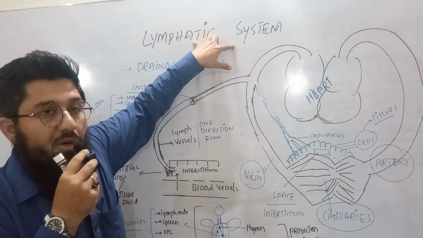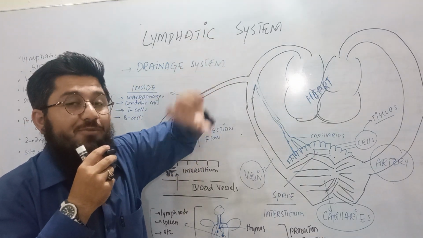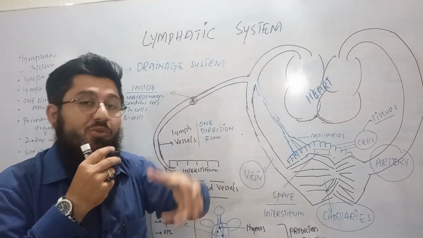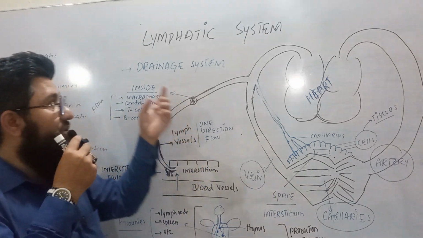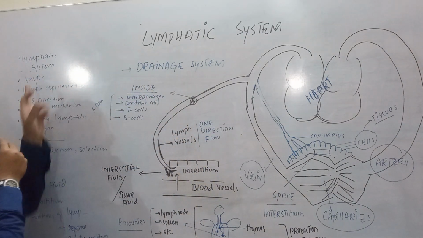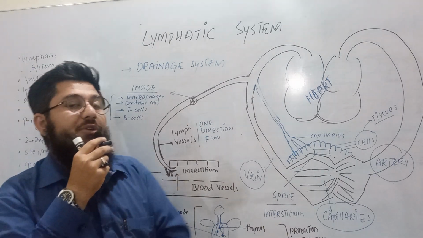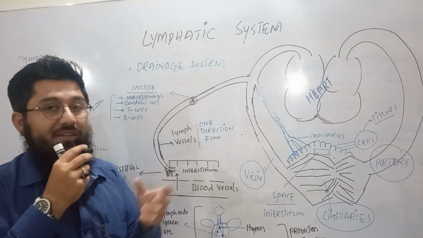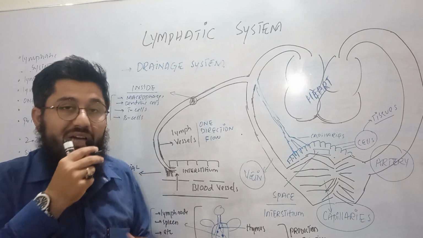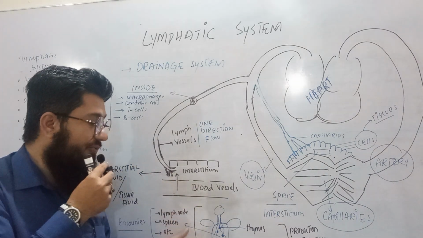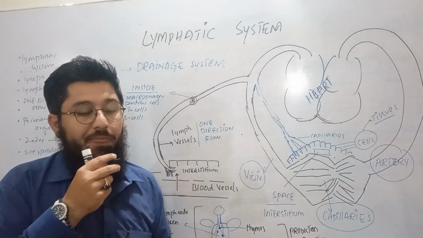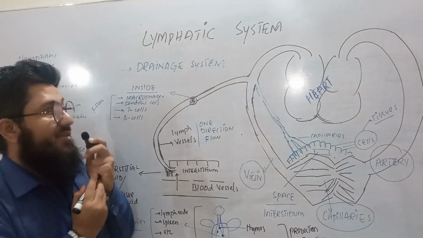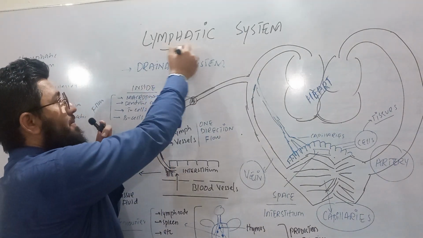This is actually the system of certain types of vessels, just like blood vessels. There are certain other vessels in which a fluid of a specific type is flowing, which is called the lymph. So that's why they are called lymph vessels. And the lymph vessels are distributed in your entire body. The entire lymph vessels group up together and they make the lymphatic system. So what is the lymphatic system? Simple. It is the system of lymph vessels.